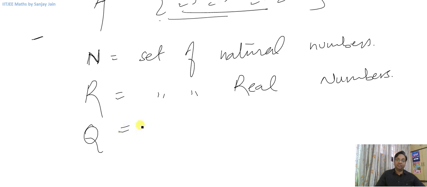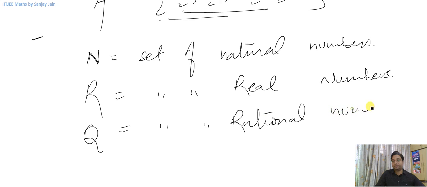Q is generally used to denote the set of rational numbers. And Z is generally used to denote the set of integers.